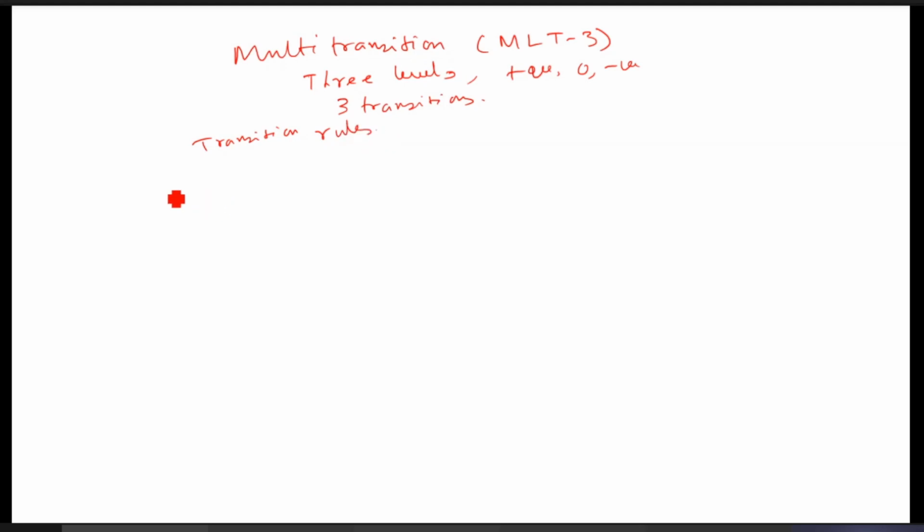Transition rules, you see, if the next bit is 0, no transitions. Next bit 0, no transition. You can remember the state tables we have seen, 0 to 0, same transition is there. Keep in mind, suppose one state is here. For certain transitions, there will be no transitions, say 0 by 0. Similarly, here it is like this. If the next bit is 0, then no transitions.